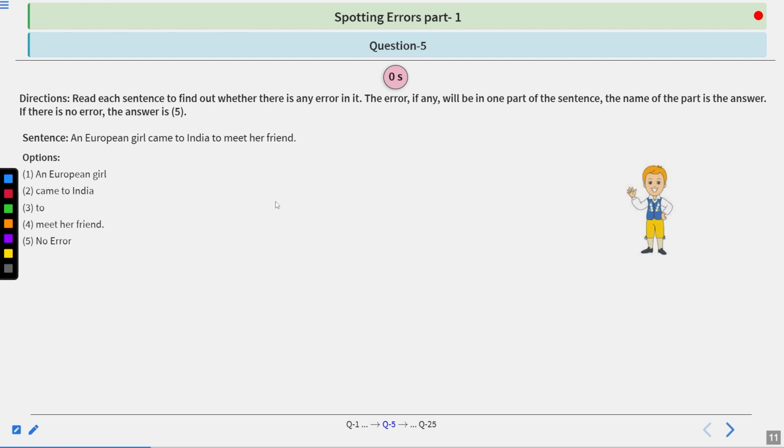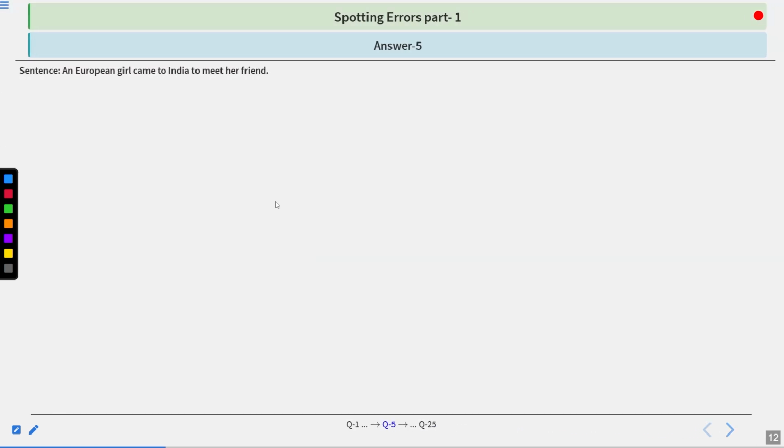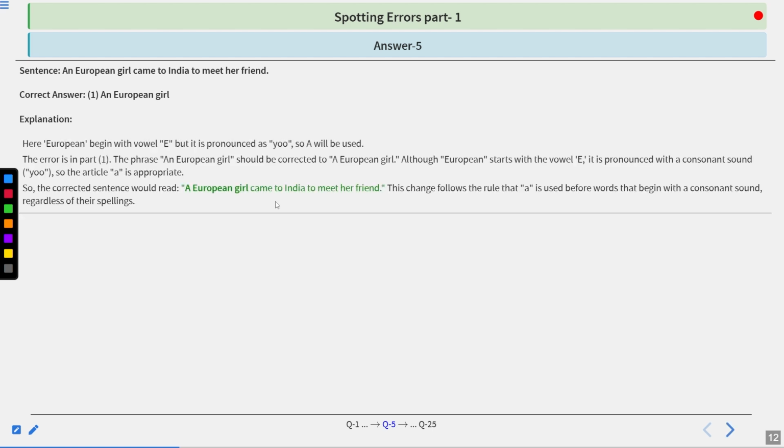I hope you have found it. Let's look at the correct answer and the explanation. The correct answer is 1, an European girl. The explanation is, here European begins with a vowel E, but it is pronounced as "yo", so a will be used. As in part 1, the phrase an European girl should be corrected to a European girl.